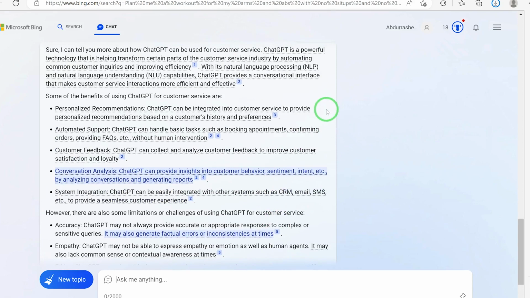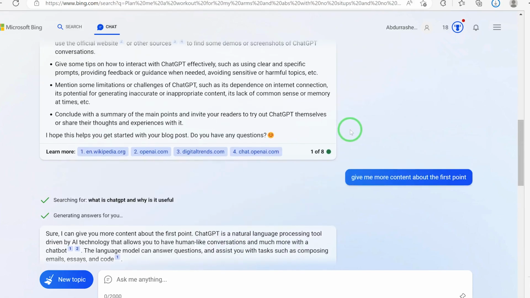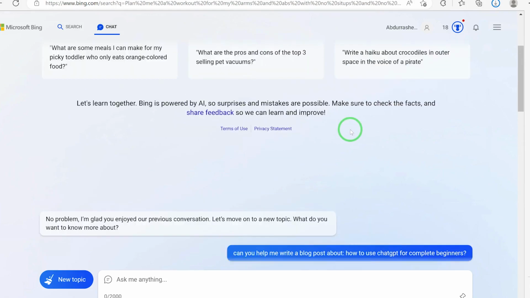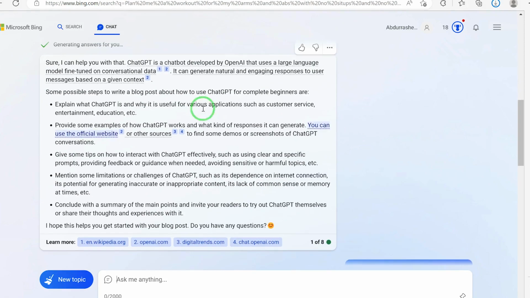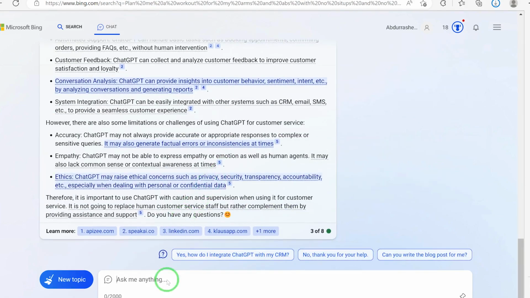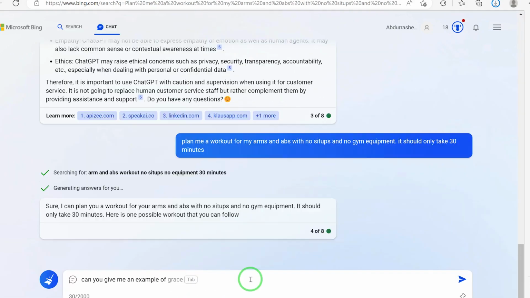Okay, so you want to go back to the main background. You can come back to the main background and then say, okay, write more content about some examples of how ChatGPT works and the kind of responses it can generate. This is the second point, because the first one we talked about was explaining what ChatGPT is. Can you tell me more about some examples of how ChatGPT works? So you can come down here and say, can you give me an example of how ChatGPT works? You can ask it this question and then let's see the response.